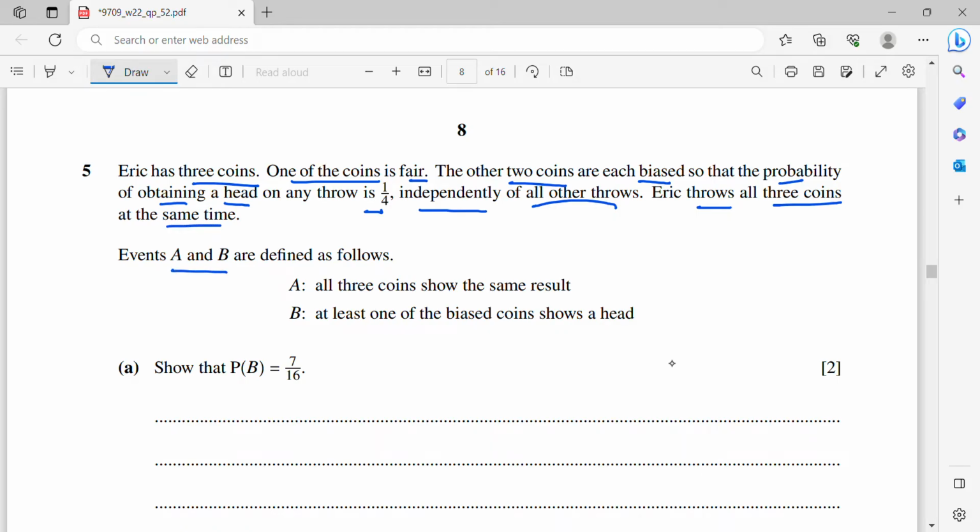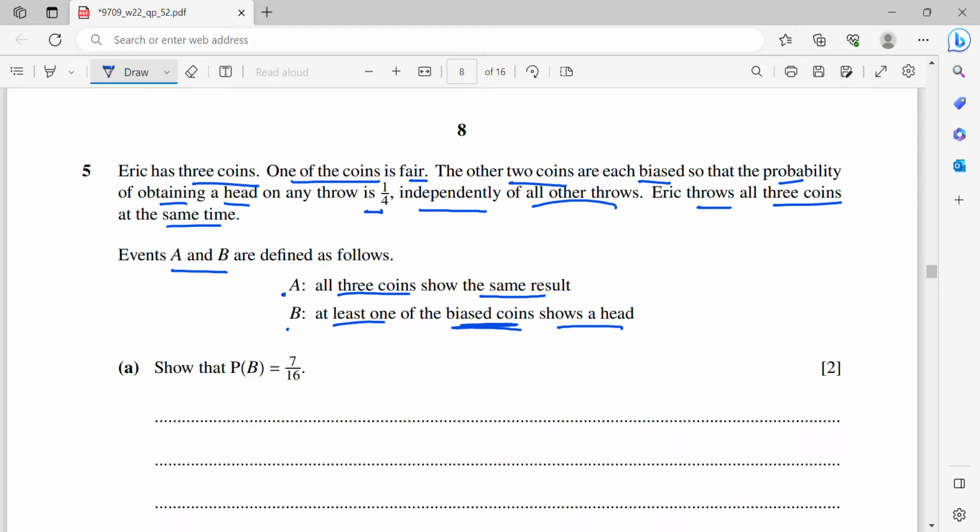Eric throws all three coins at the same time. Events A and B are defined as follows. A means all three coins show the same result. B, at least one of the biased coins shows a head. Now part (a) shows that P(B) is 7/16. So now you need to focus on the biased coins, right?